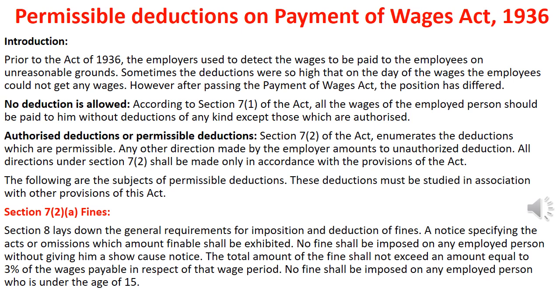So let us look into what the permissible deductions are. Section 7 Clause 2(a), fines. Section 8 allows general requirements for imposition and deduction of fines. A notice specifying the acts or omissions which are fineable shall be exhibited. No fine shall be imposed on any employed person without giving him a show cause notice. The total amount of fine shall not exceed an amount equal to 3% of the wages payable in respect of that wage period, and no fine shall be imposed on any employed person who is under the age of 15.